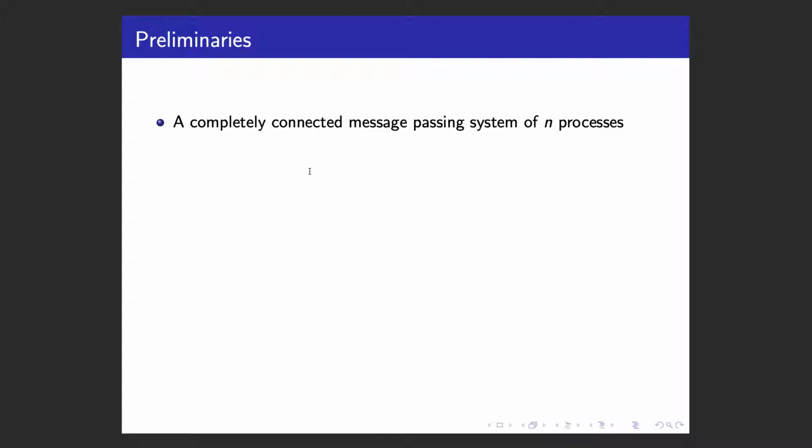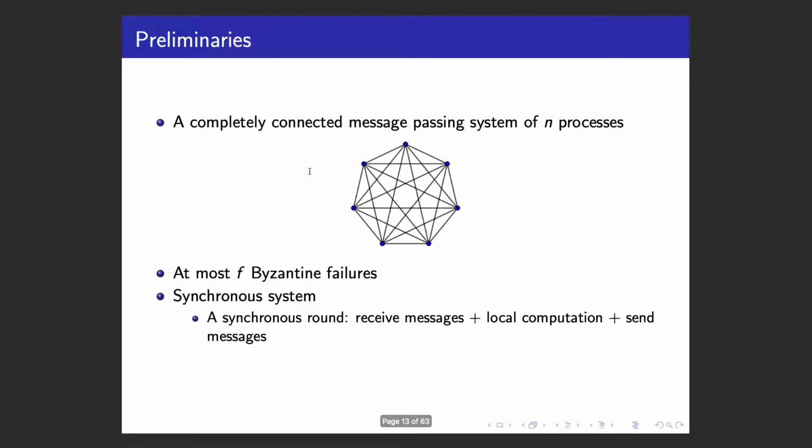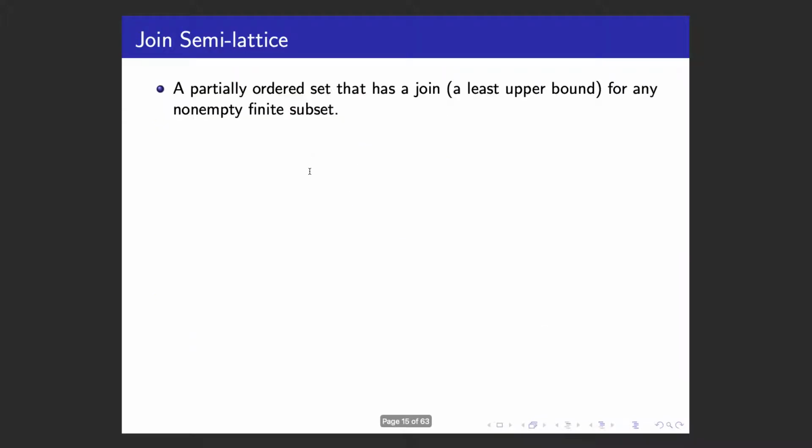So we work on a completely connected message passing system of n processes. We assume there are at most f Byzantine failures, and we assume the system is synchronous. By that we mean there is a known upper bound for message delay, and we measure the time complexity of our algorithm using synchronous rounds. A synchronous round is composed of receiving messages, local computation, and sending messages. We assume the communication is reliable, which means if a process P sends a message to process Q, then Q will eventually receive that message.